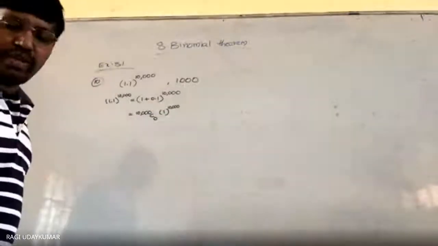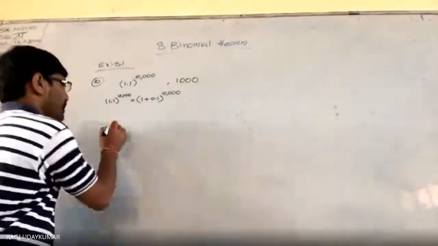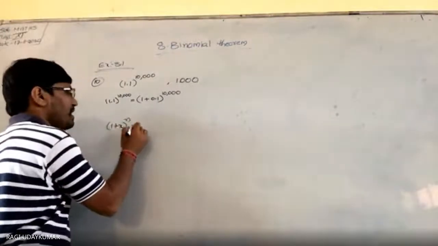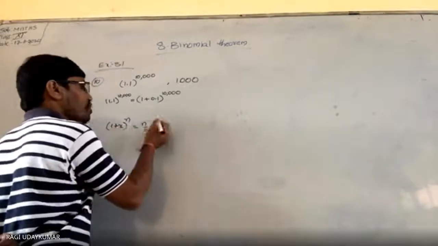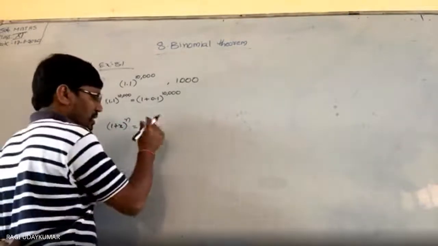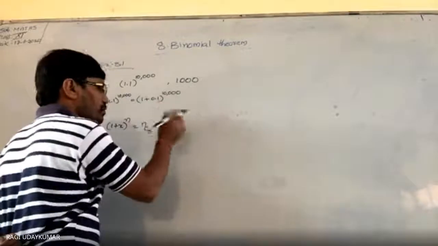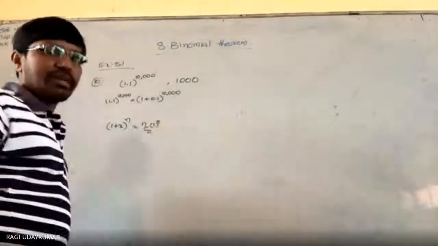And you can observe that in the expansion of 1 plus x whole to the power of n, you take nC0 1 to the power of n, x to the power of 0, because 1 to the power of any number is equal to 1 only.